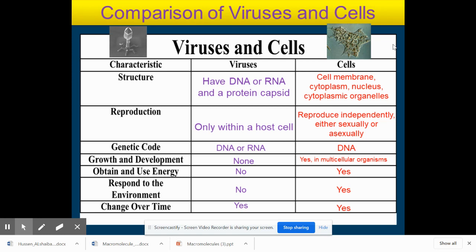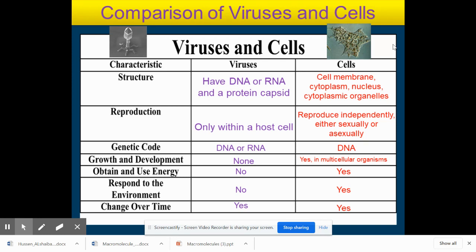Reproduction. The next of these are listing characteristics of life. One characteristic of life is reproduction, and viruses can do it, but only in a host cell. They can't do it on their own. Without a host cell, they're just inert. Whereas cells reproduce independently, and that can be sexually or asexually. The genetic code for viruses is DNA or RNA. Most often we see it's RNA, whereas in cells it's DNA.